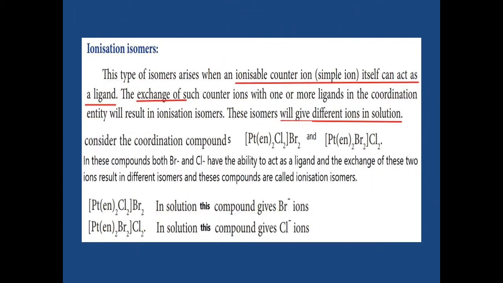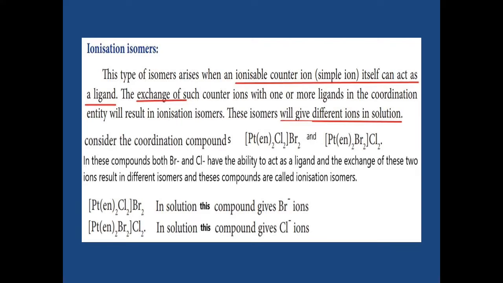Ionization isomer: this type of isomer arises when the ionizable counter ion itself acts as a ligand. It exchanges with ligands in the coordination entity. It results in the ionization isomer. This isomer will give different ions in the solution.